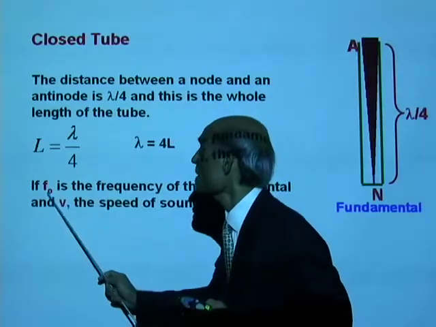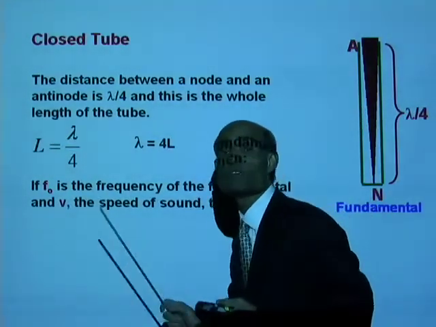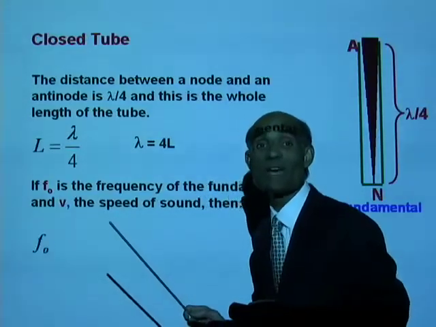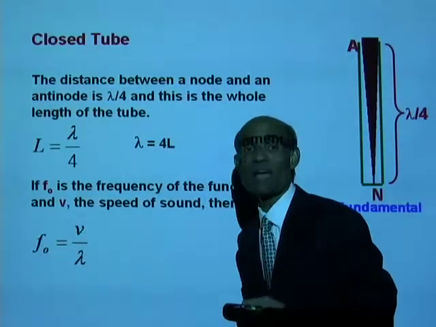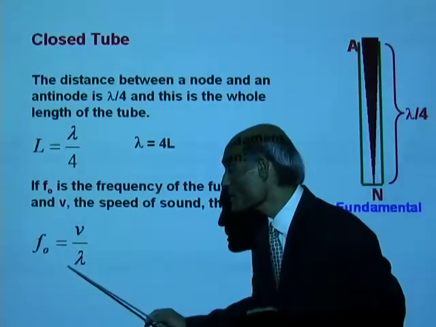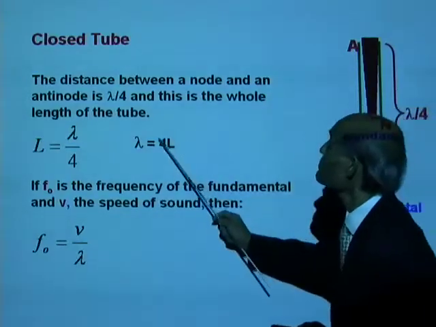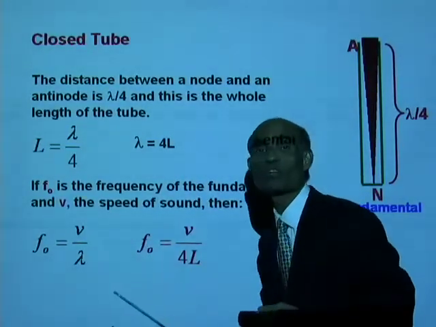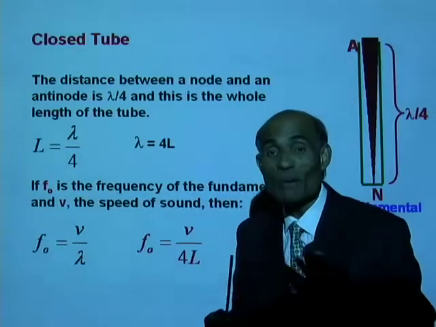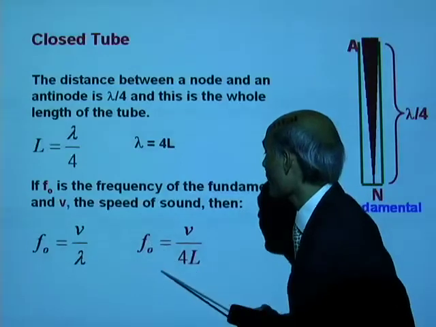If f0 is the frequency of the fundamental and v the speed of sound in air, then f0 equals v over lambda. And what is lambda equal to? Lambda equals 4 times the length of the tube. So the fundamental frequency of the air column in a closed tube is v over 4L.